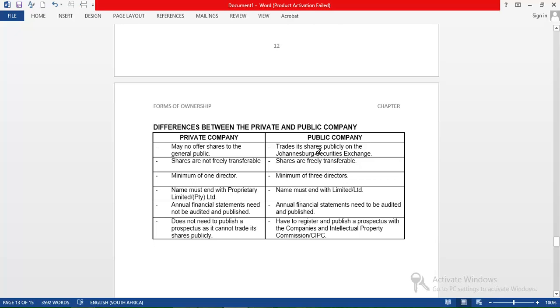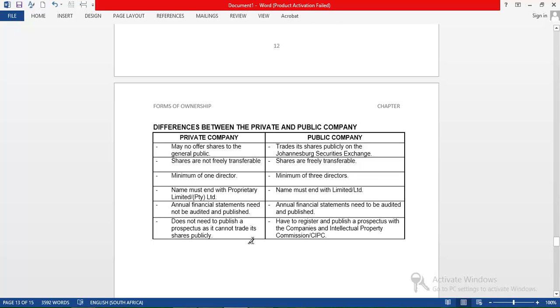The main reason is that, remember, shares for public companies are sold to the public, so this company belongs to the public, so they are supposed to publish those statements to the public so that people know what is happening in the company, right? That's another difference. So please remember any three differences here, and you can use them whenever I ask you to differentiate between a private company and a public company, right?